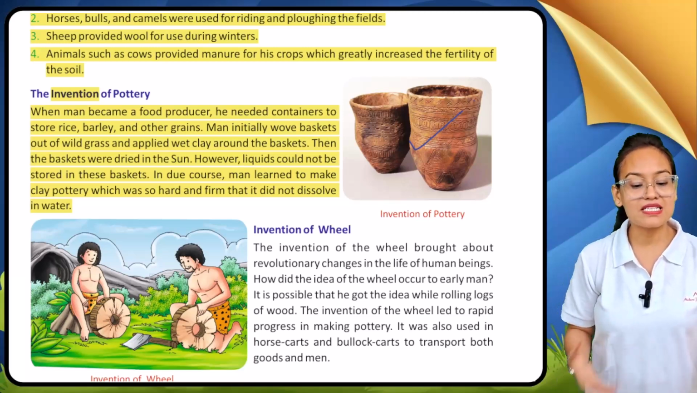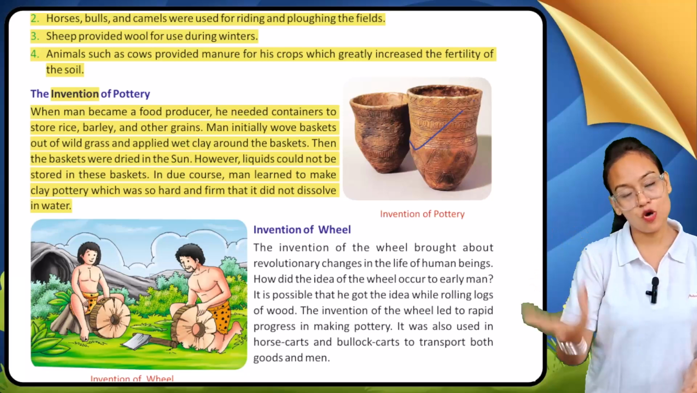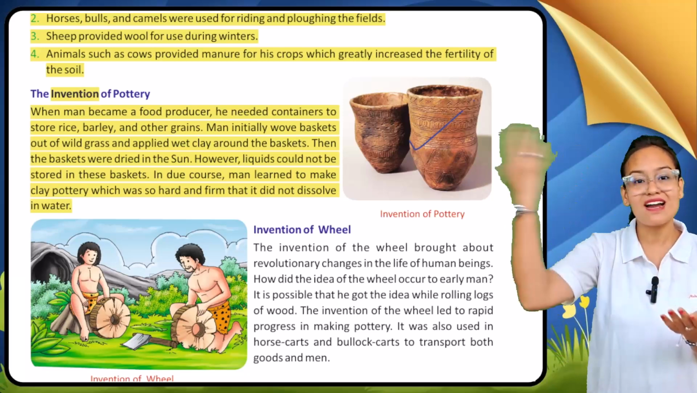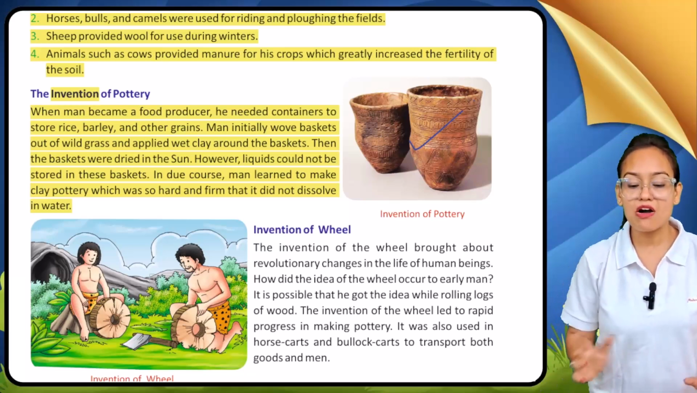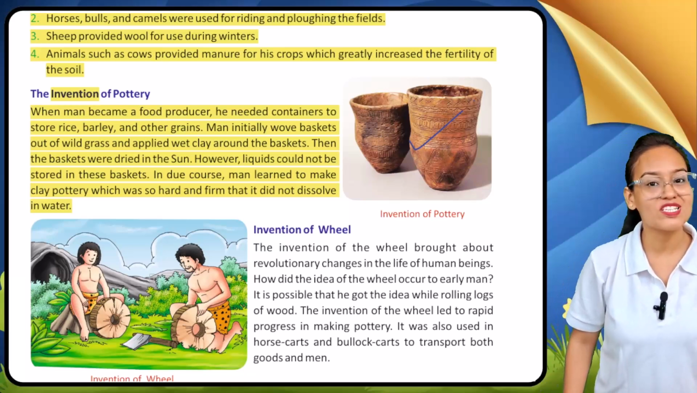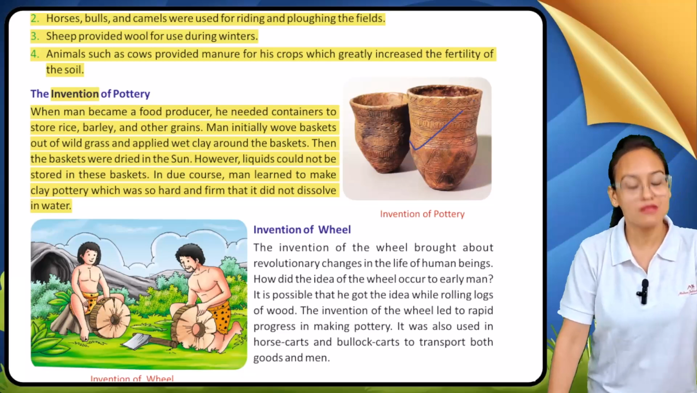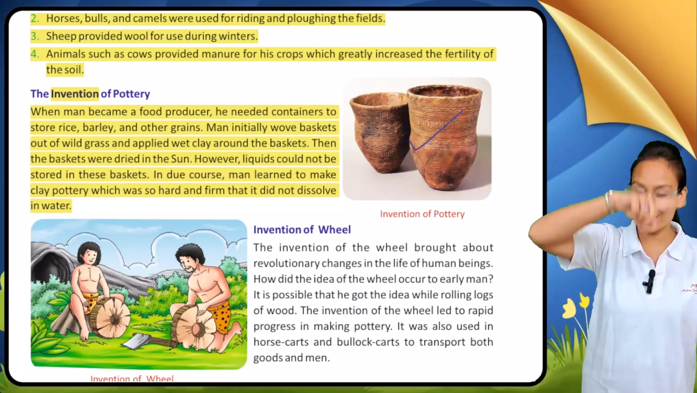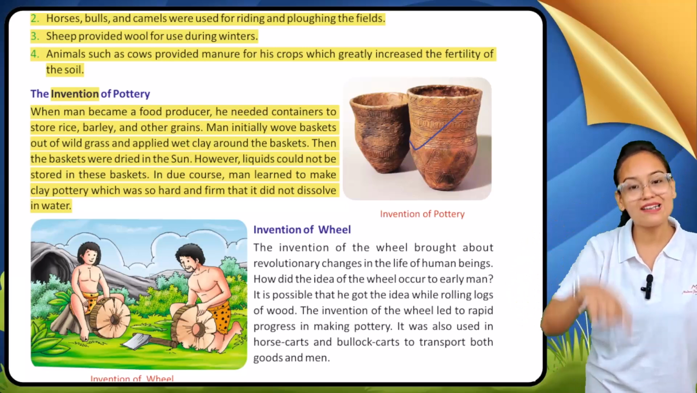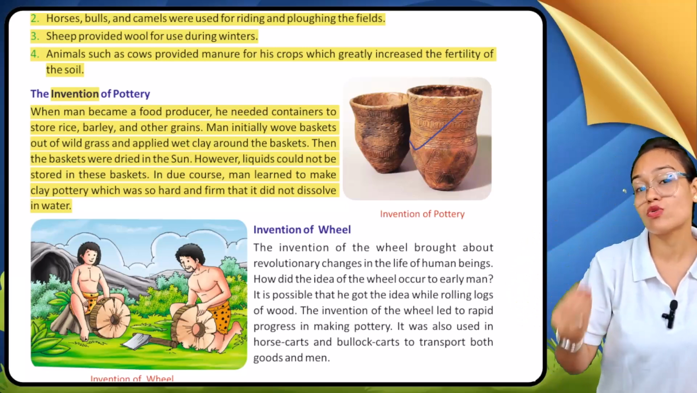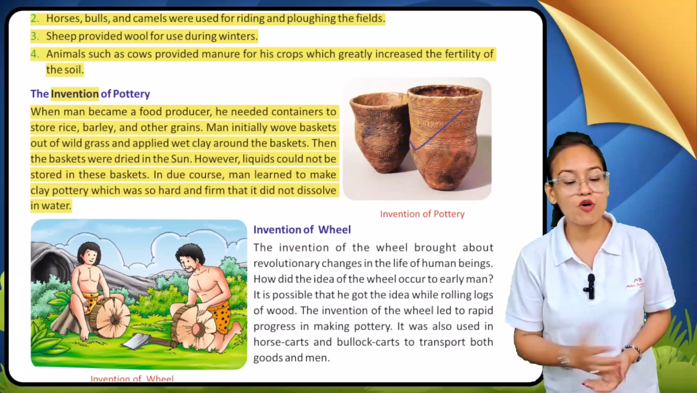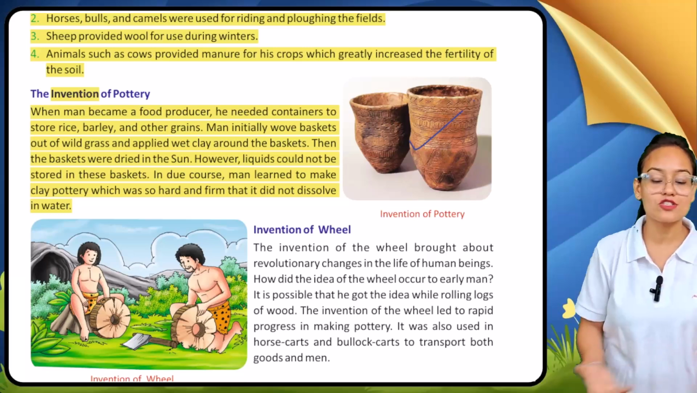The pots and baskets are dried in the sun. When the pots are made from clay, the clay is wet in nature, so they dried them with the help of sun rays. However, liquid could not be stored in these baskets. I'm not talking about the modern world, I'm talking about early men. At that time liquid couldn't be stored in those clay vessels. That's why man learned to make clay pots which were so hard that they did not dissolve in water.